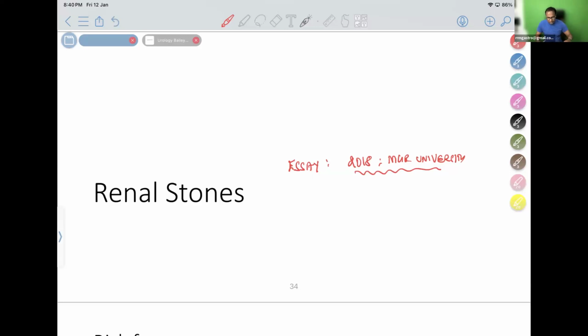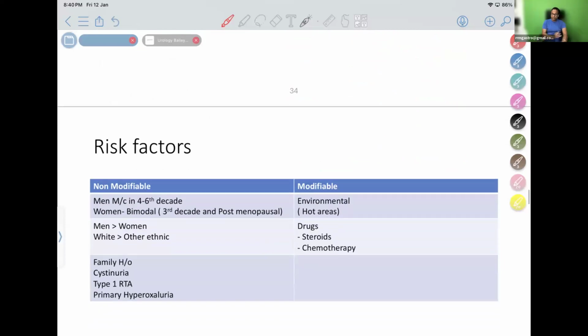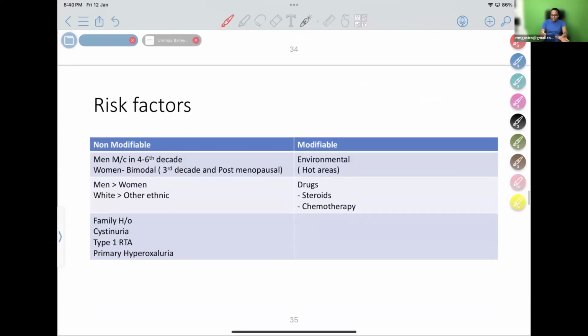So from this, we are going to discuss renal stones. Let us start with renal stones. Who gets renal stones? Very basic question. Renal stones is seen in men most commonly than women.